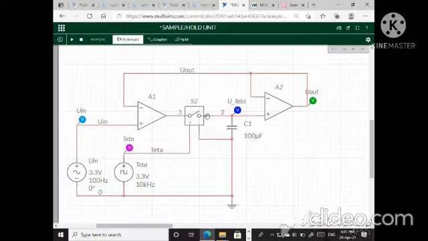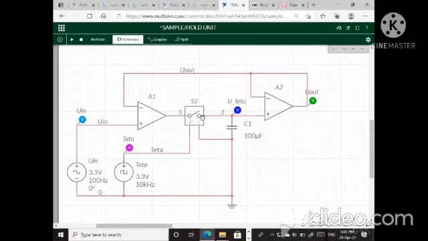The SPST switch is on, due to which the capacitor gets connected to the input buffer A1, and therefore the capacitor charges to the instantaneous voltage value of input voltage Vin. Now when V is equal to 0, at that time the switch is turned off, and therefore the capacitor C is disconnected from the input buffer and Vin.